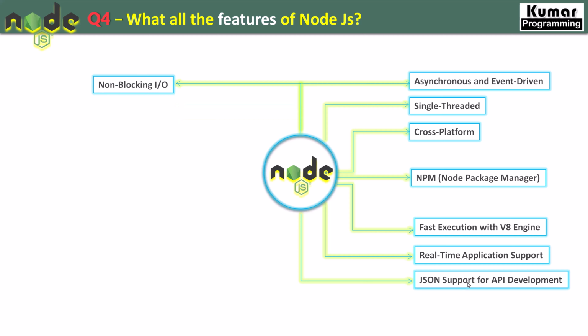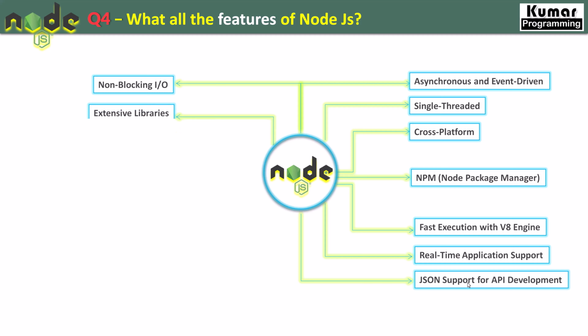Now the very next feature is non-blocking IO. Non-blocking IO is a very, very important feature of Node.js. This means that our server resources are not getting blocked, right? Whenever one request is using a resource, at the same time another request can use the same resource as well. So it's not going to block our IO, and our client should not wait for another request to complete. That is non-blocking IO. We will discuss it in detail in our upcoming questions.